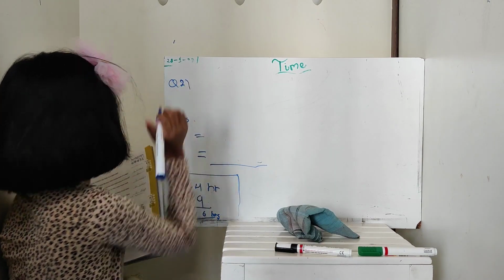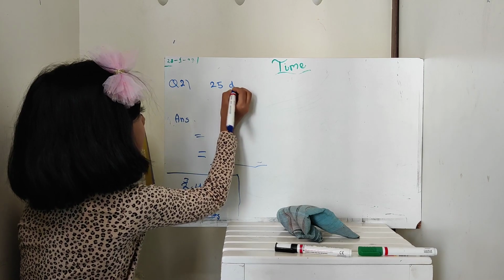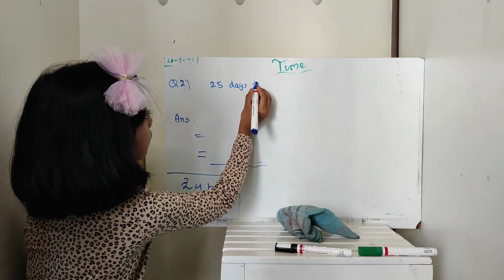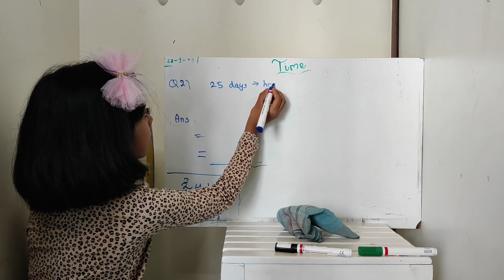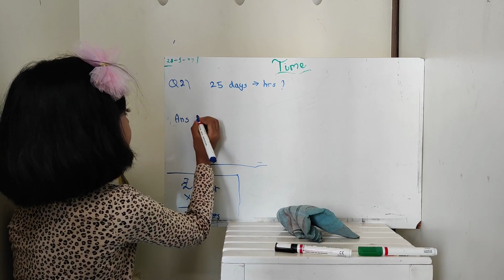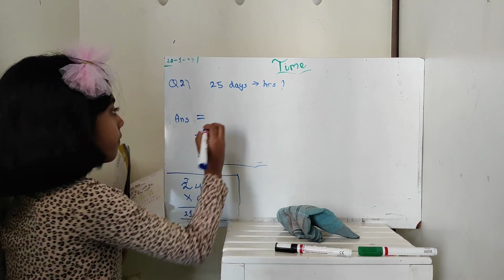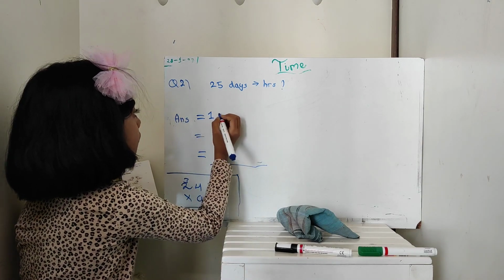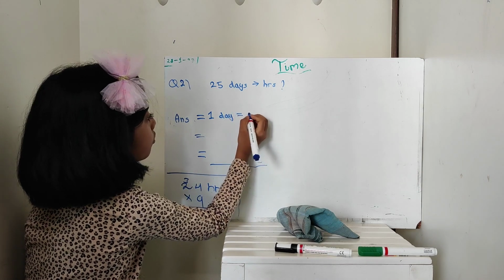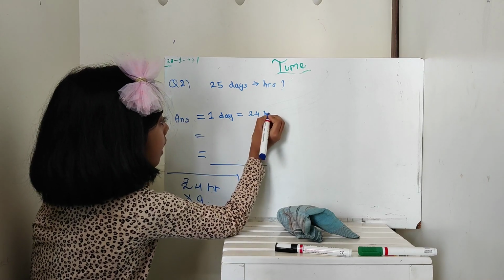Let's do another example. Question number 2. 25 days. Answer. Just like before, we need to write 1 day is equal to 24 hours.